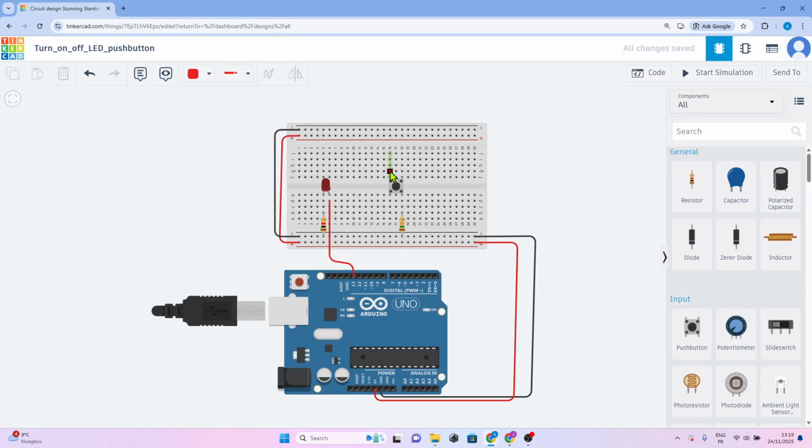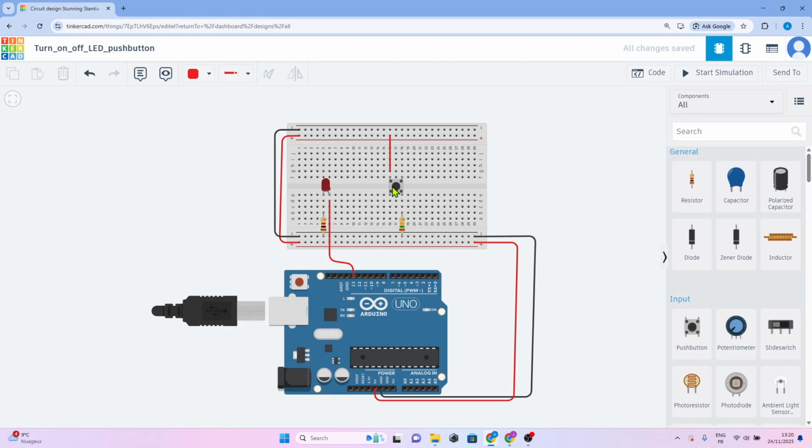Here is the 5 volt of the LED. I think this is okay. As we're going to press the push button and release it, I think it is better to add something to see the voltage of the resistor or the voltage of the push button.